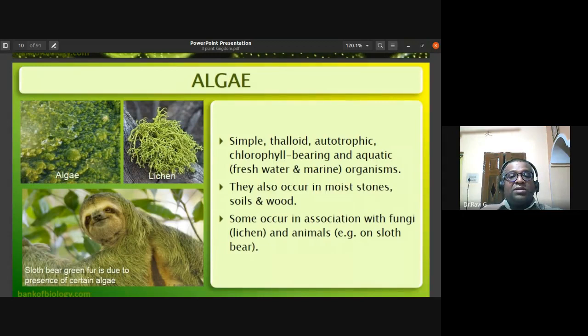These algae are also seen on moist stones, soils, and wood. Some algae occur in association with fungi, as in lichen, and with animals. For example, on the sloth bear you can see green fur. This is due to the presence of green algae on their fur. So even on animals, algae is found in association.